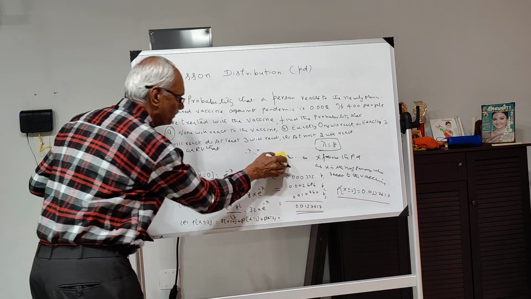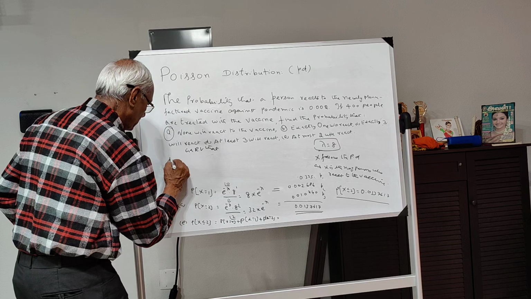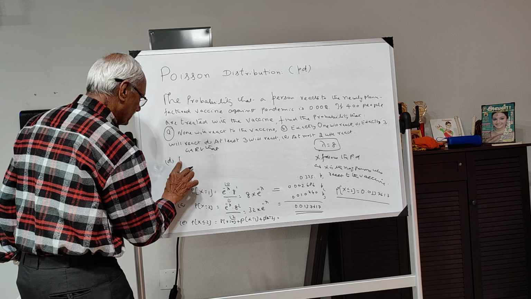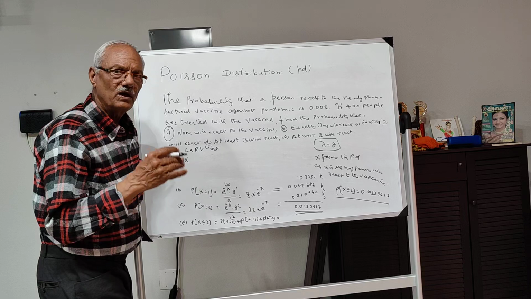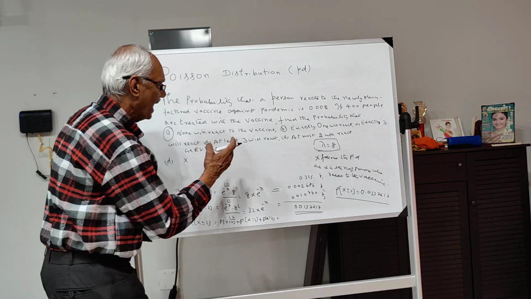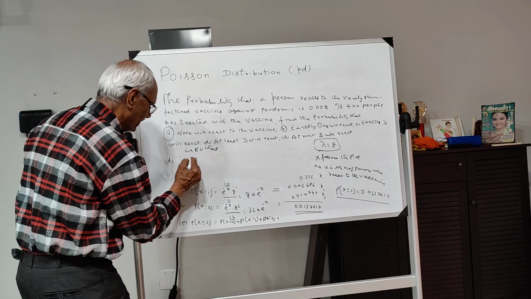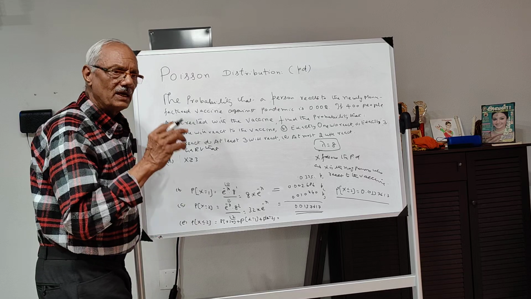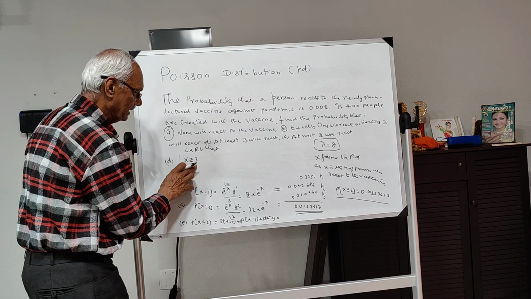What is the question D now? Question number D is at least 3 will react. X is the random variable that tells you about the number of people who will react to the vaccine. He says it is given that at least 3. That means what? X is greater than or equal to 3. It can be equal to 3, or the number of persons who react should be 3 or more. That is, x is greater than or equal to 3.